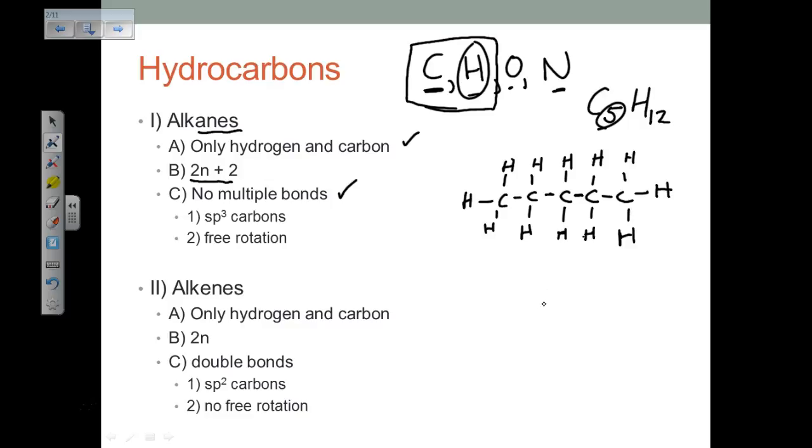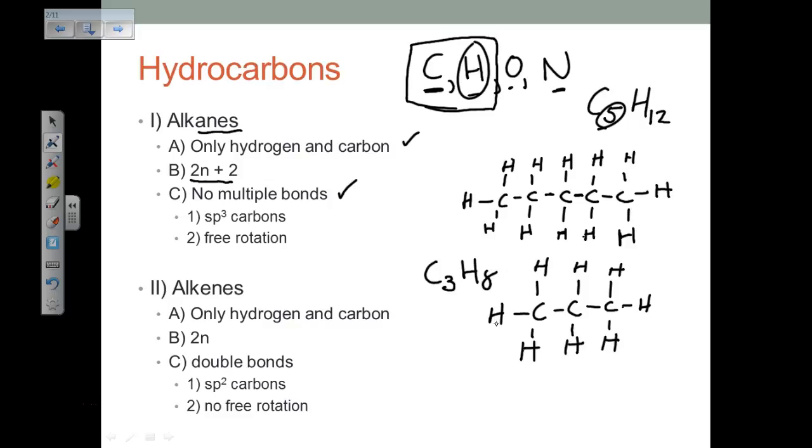If we have something like butane or propane, this is propane, what you use to grill out when you're using a gas grill. How many carbons are there? There are 3. And how many hydrogens? Well, we would predict that there would be 8. And indeed, when we count 1, 2, 3, 4, 5, 6, 7, 8, we have 8 hydrogens. So this formula allows us to recognize alkanes pretty straightforwardly.